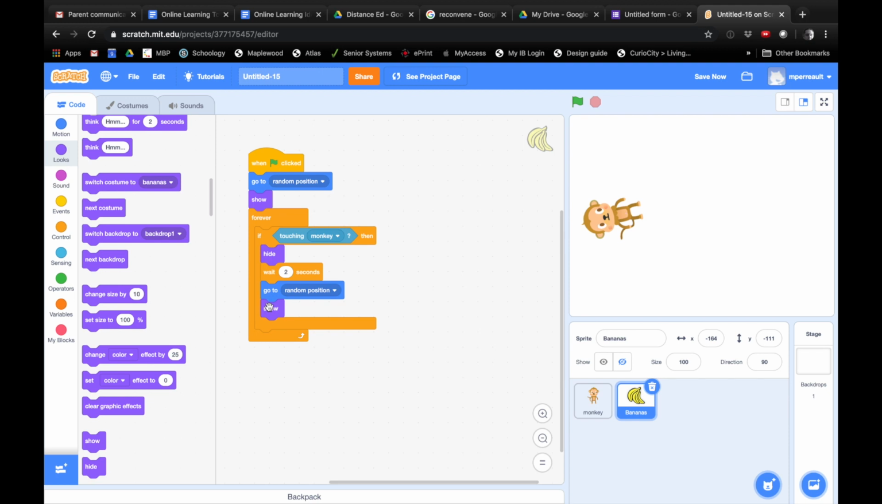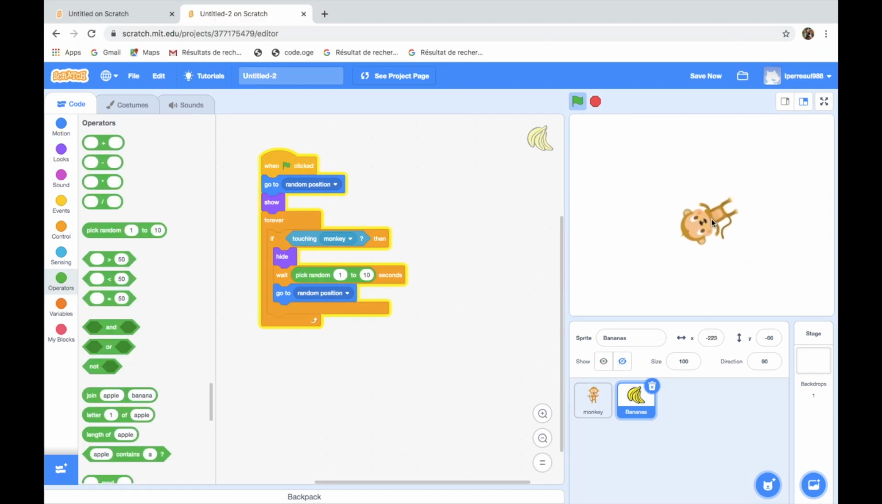All right, so let's try out our game now. So I'm going to push my flag. There's my bananas. I'm going to go eat them. It's waiting 2 seconds. Oh, they showed back up. I told mine to pick random between 1 and 10 seconds just to be creative.